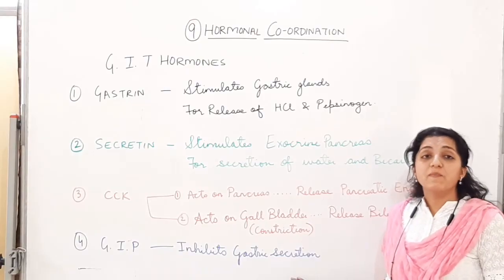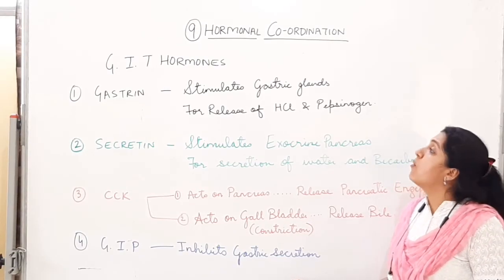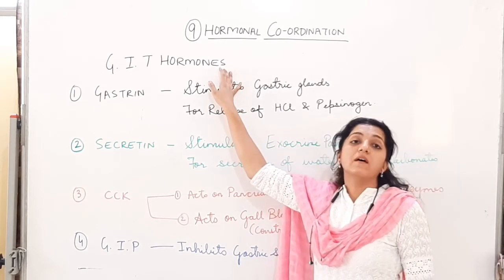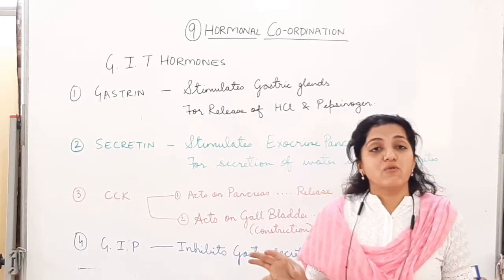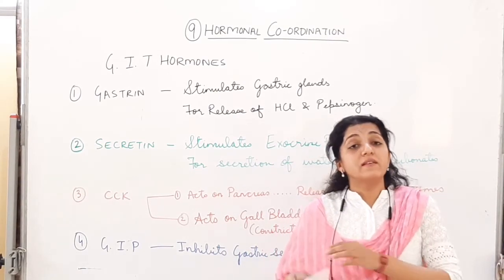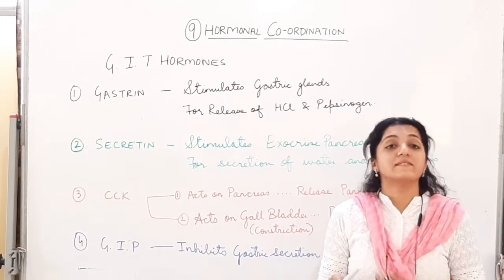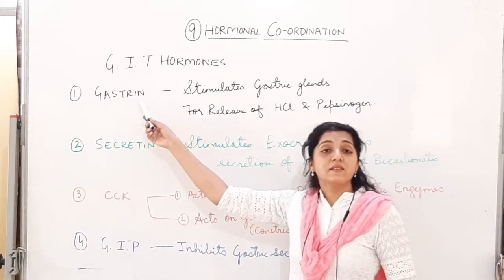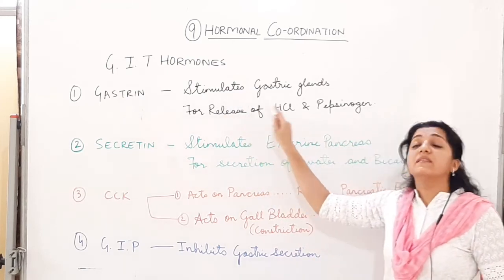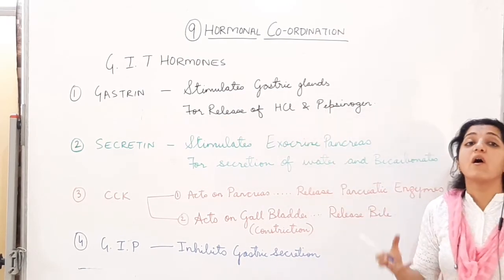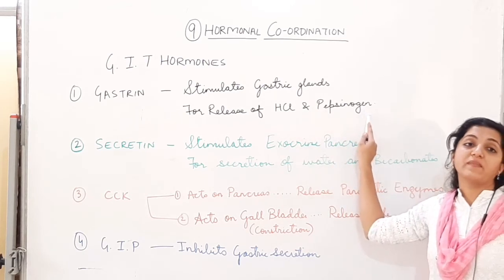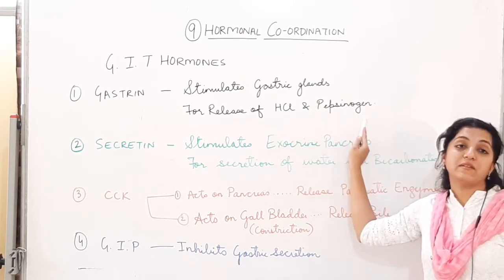Let us see the last part of the hormones in this chapter now, which will be the hormones from the gastrointestinal tract. Different areas of the gastrointestinal tract have endocrine cells and they have various secretions from those endocrine cells. So the first one is gastrin. Gastrin is going to stimulate the gastric glands in the stomach for the release of HCl and pepsinogen, hydrochloric acid and pepsinogen.